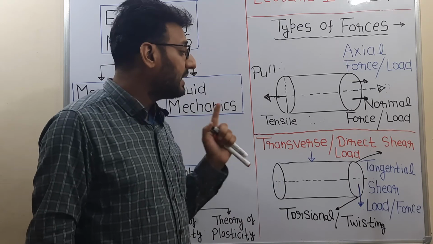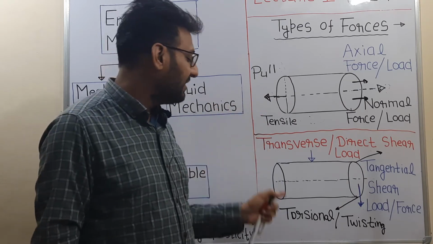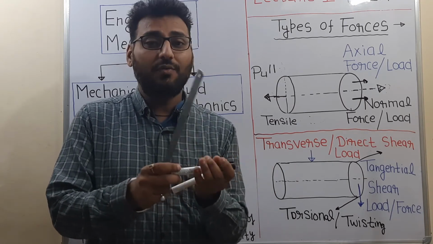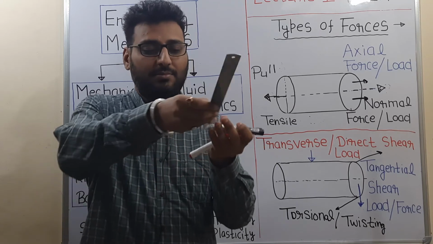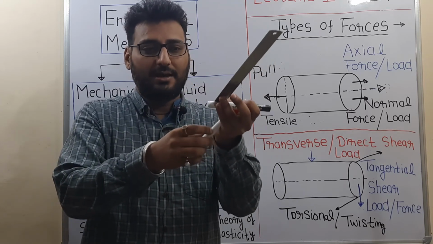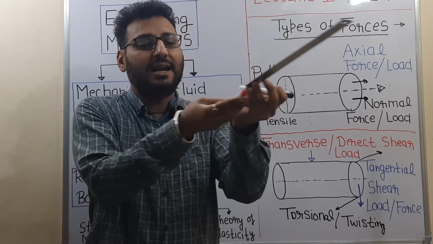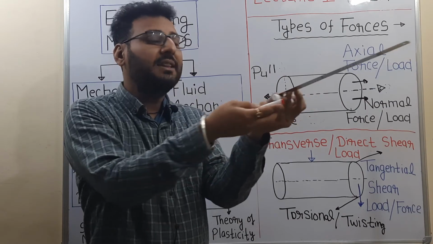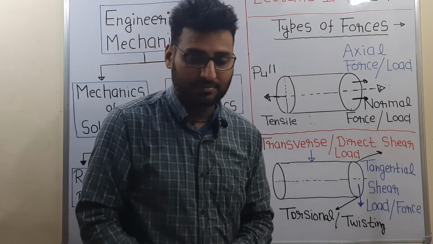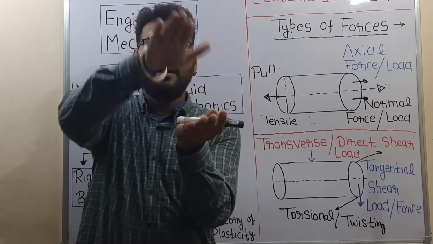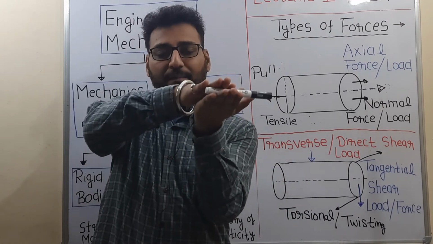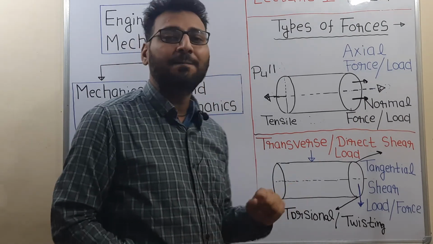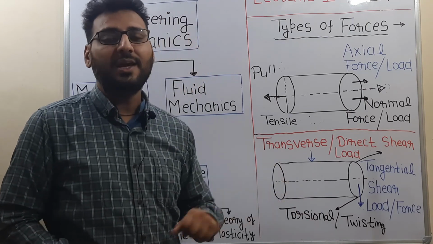Then the last type of force is the twisting or torsional load. If a tangential load is applied in such a way that it will rotate the component, we apply one tangential load like this and another like this. These two forces are equal in magnitude and they will try to twist the component. This is the upper force, this is the lower force, and if we apply them like this, it will rotate the component. Hence it is known as a torsional or twisting force, which twists the component.